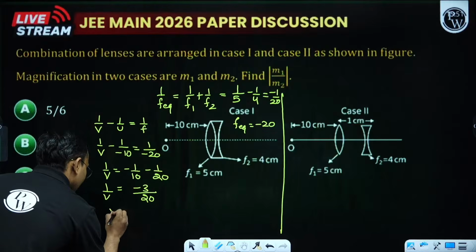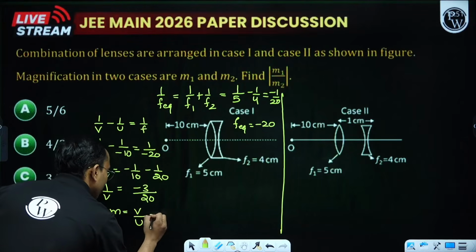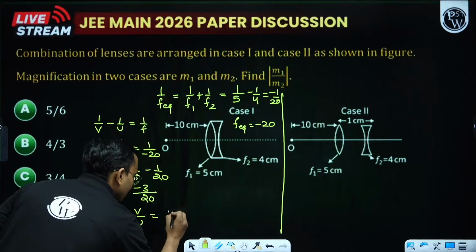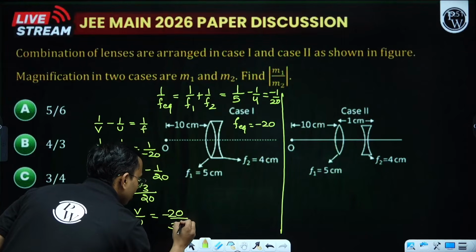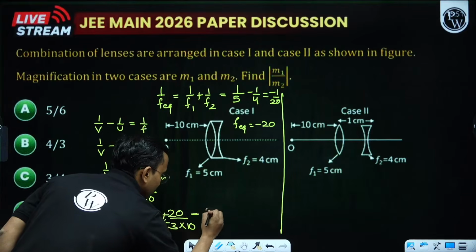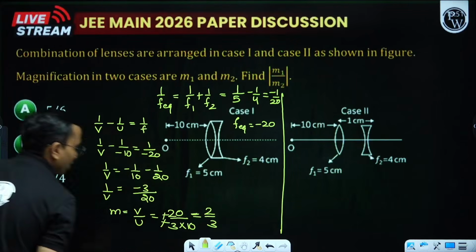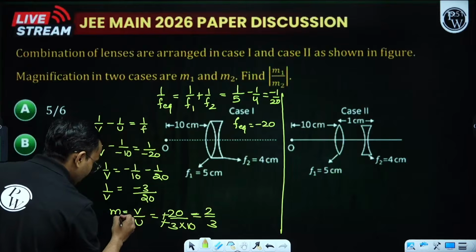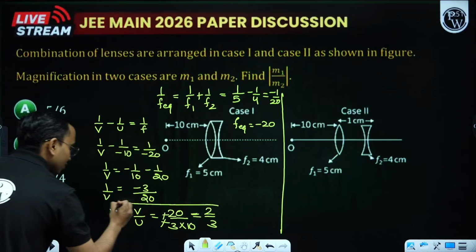So my magnification is v by u. This becomes, what is v? 20 by 3. What is u? U is minus 10. So this becomes 2 by 3. This becomes my M1. So I got my M1, 2 by 3.